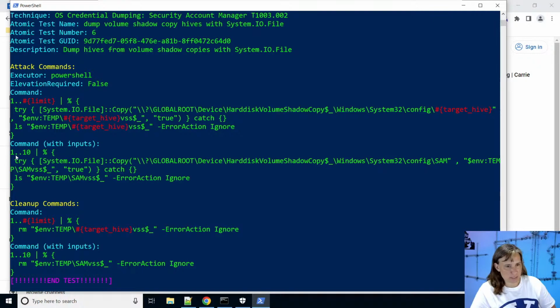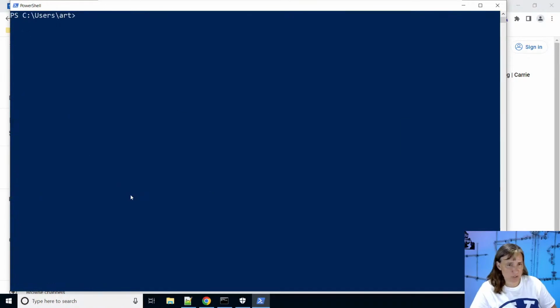So let's see, this is a little loop, looping from 1 to 10, and it's just using System.IO.File to copy that volume shadow copy to the temp directory the same way. So before we run that, we want to go back to test number 5 and do cleanup, because the cleanup will erase all those VSS backups.